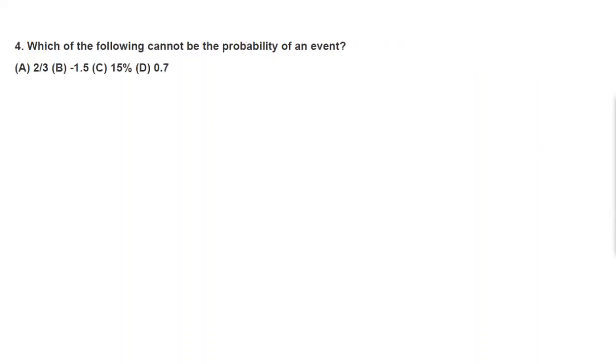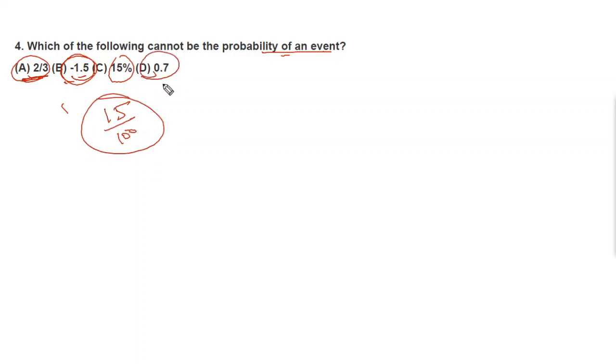Now we'll move to question number 4. Which of the following cannot be the probability of an event? Now you see 2 by 3. 2 by 3 can be a probability. Minus 1.5, we'll move to it. 15%. 15% means 15 by 100. Yes, it can be a probability. 0.7. 0.7 means 7 by 10. Here 2 by 3 is already in fraction. But minus 1.5 we can write as minus 15 by 10.